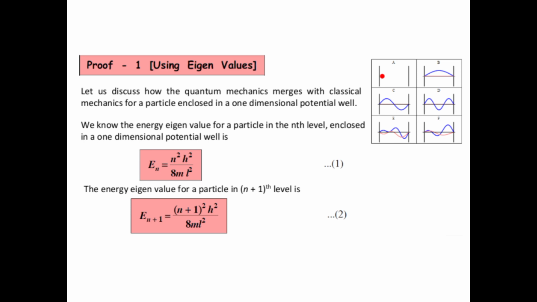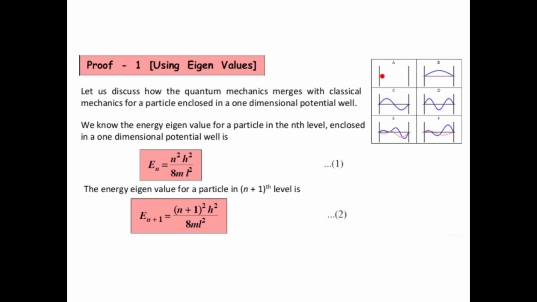There is a figure which shows this, and we know the eigenvalue and eigenfunction equation. Let us discuss how quantum mechanics merges with classical mechanics for a particle enclosed in a one-dimensional potential well. The one-dimensional potential well has an eigenvalue formula En = n square h square by 8ml square. Let this be equation number 1.